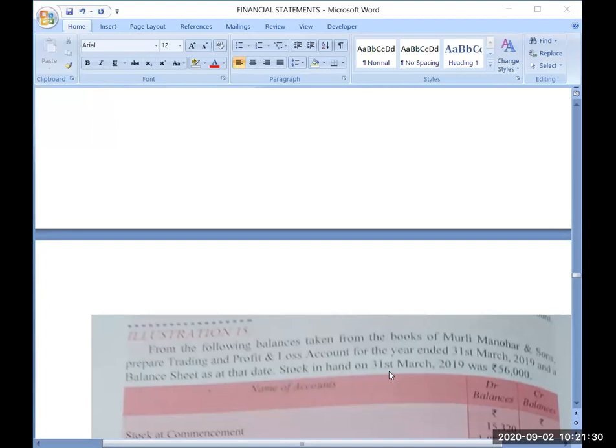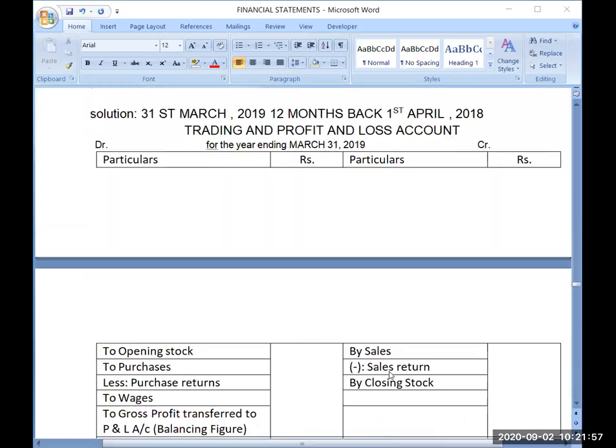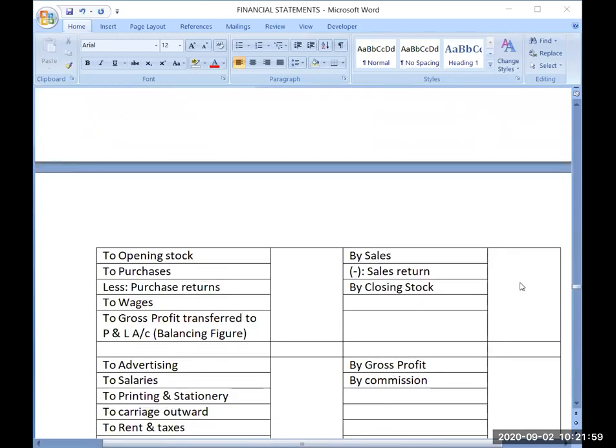That's why we call it an adjustment. And whenever we have certain information outside the trial balance, we have to record it in at least two places in the financial statements. This is the rule, because debit and credit should be equal. So closing stock will be recorded at two places.